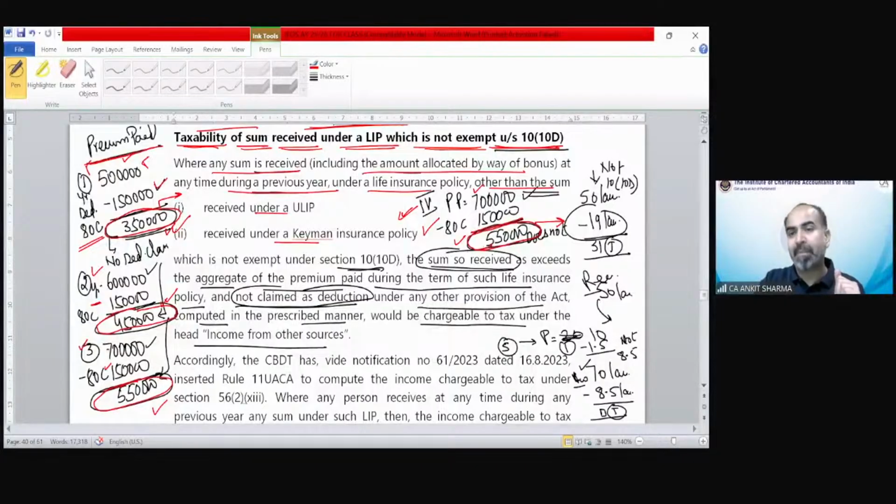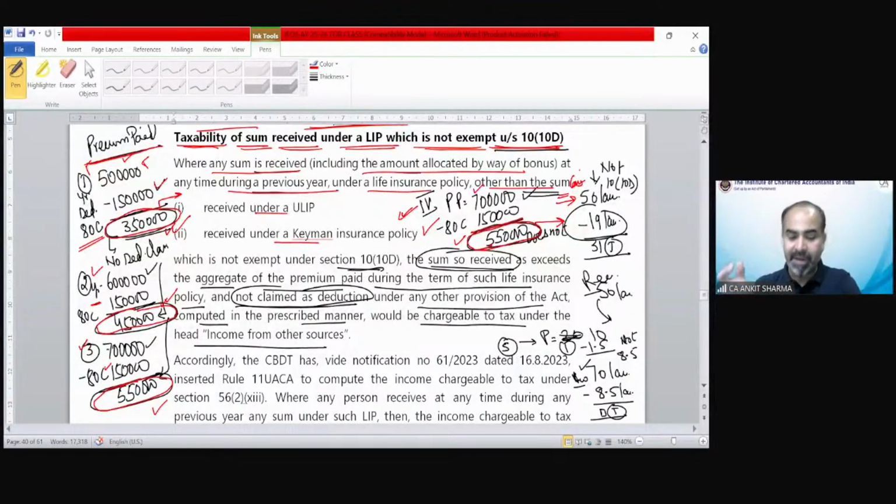Now suppose what happened? We have received consideration in fifth year for this policy, that is 50 lakh rupees we have received as a consideration. Now there would be two situations. This 50 lakh either is going to be exempted under section 10(10D), whether it's on death, etc. So if it is exempted, then this concept of deduction, whatever we are doing, would not be applicable.